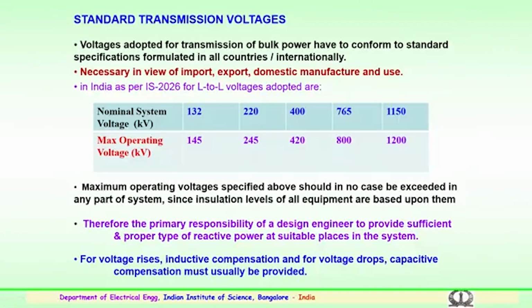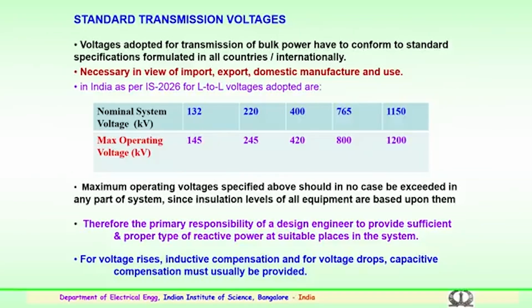So, this shows the standard transmission voltages. Transmission voltages have started from very low voltages, and we have reached up to 1200 kV in case of AC and plus minus 800 kV in case of HVDC. There should be standards followed both nationally and internationally, so that it is beneficial to the utilities, the manufacturers and the design engineers.